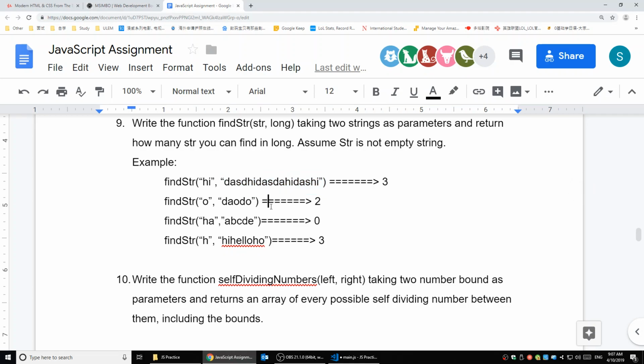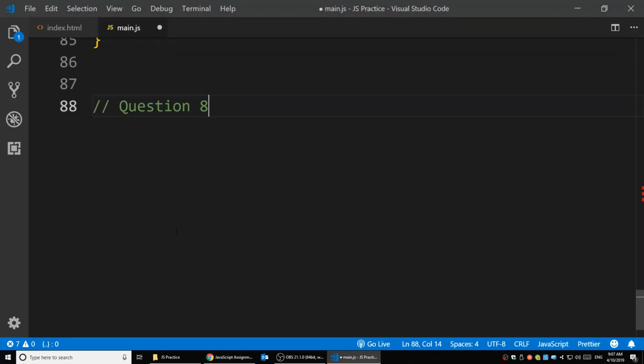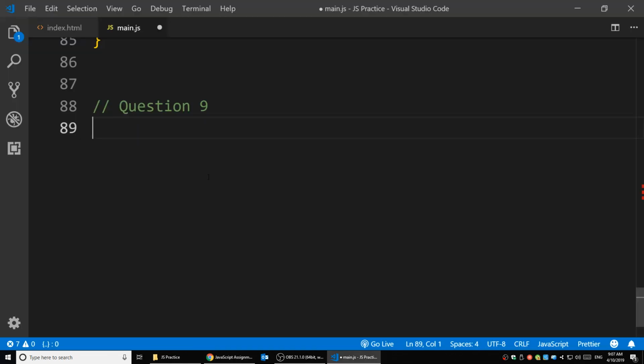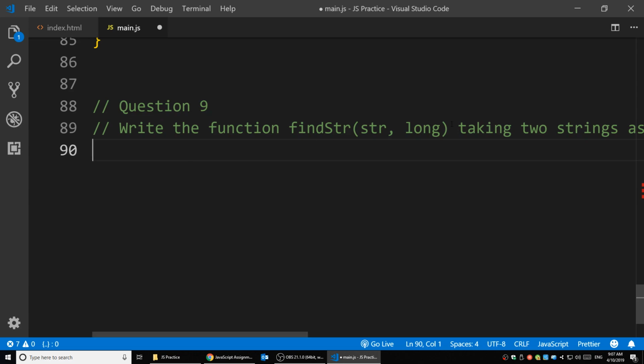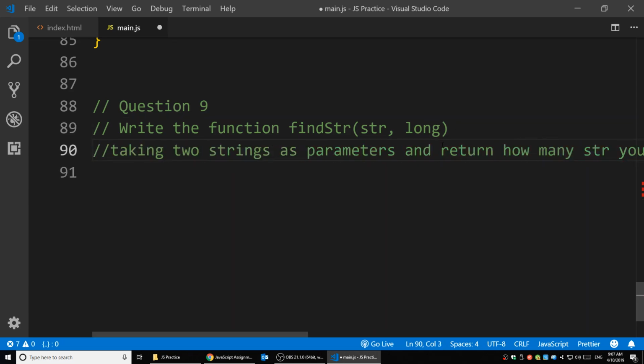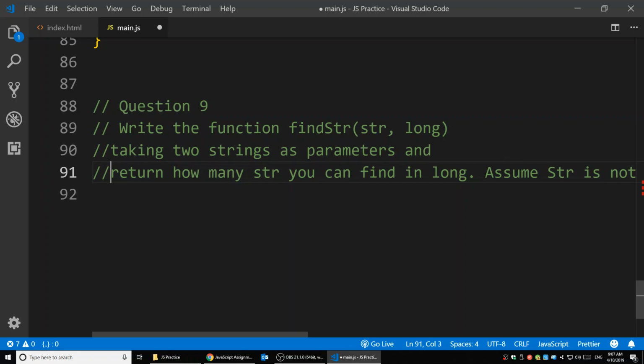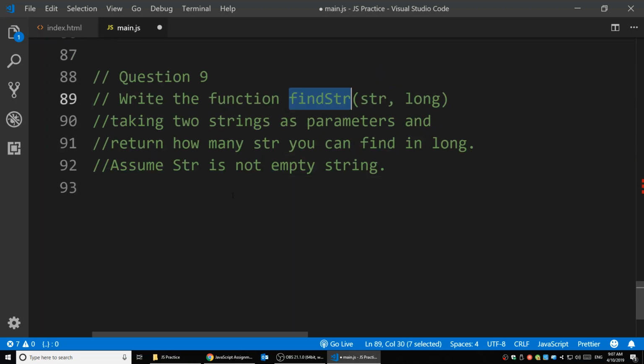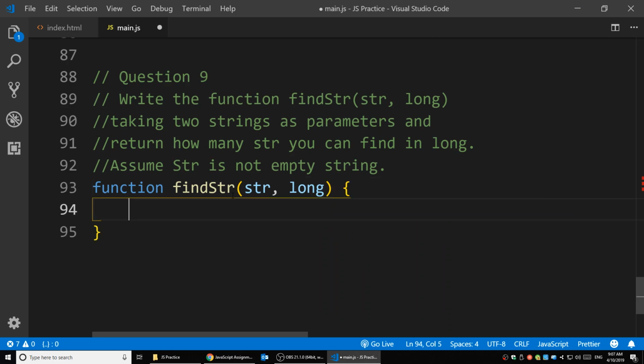Right. So for this question, you actually have 2 ways to solve it. Let's take a look at them. So for question number 9, firstly, I really like to make the comments here. Just some description. So the function name is findString, function findString str long. So we're looking for how many str we have in long.